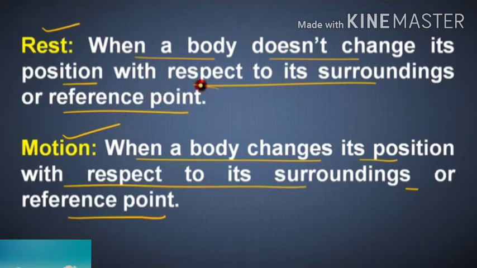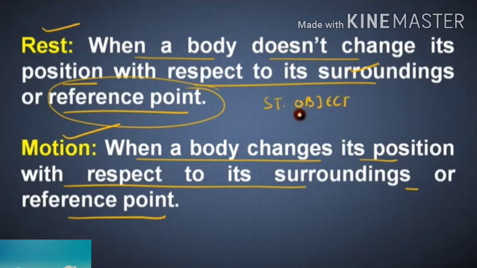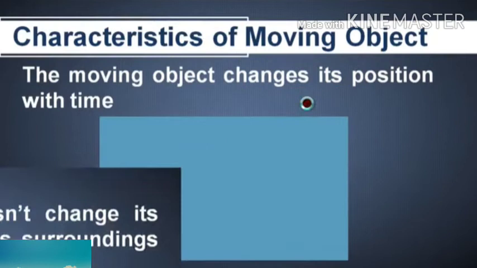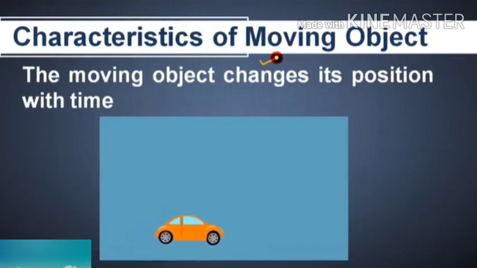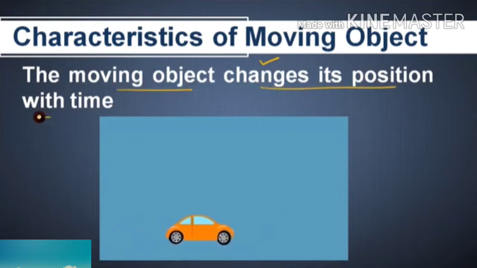For defining an object in motion, we need a reference point. The object is in motion or rest with respect to the surrounding, or there can be a stationary object. All these things are very important. We can see whether the objects nearby are in motion or not. Then comes the characteristics of a moving object. The first characteristic is that the object changes its position with time. With respect to the time, the object should move, isn't it?